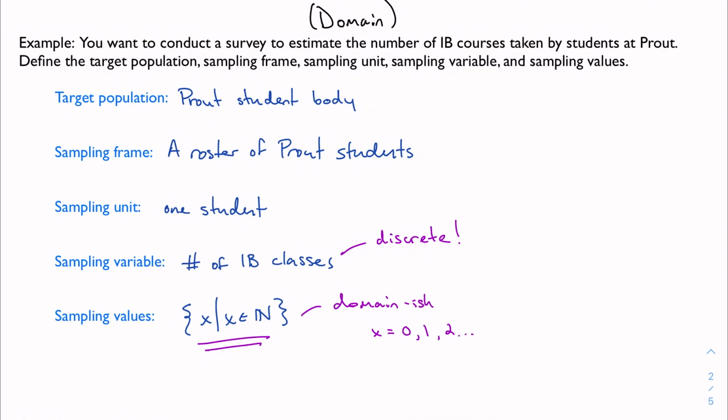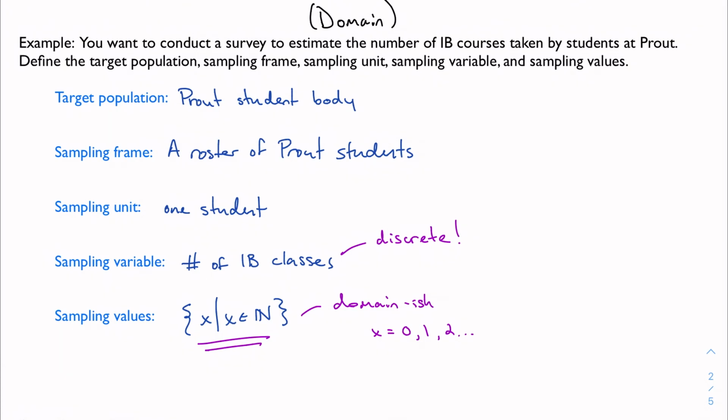So just to wrap up, what does this all mean? Again, if I walk through this, I want to conduct a survey to estimate the number of IB courses taken by students at Prout. So I'm going to study the Prout student body, and in order to do that, I'm going to take so many of them from my roster of Prout students.